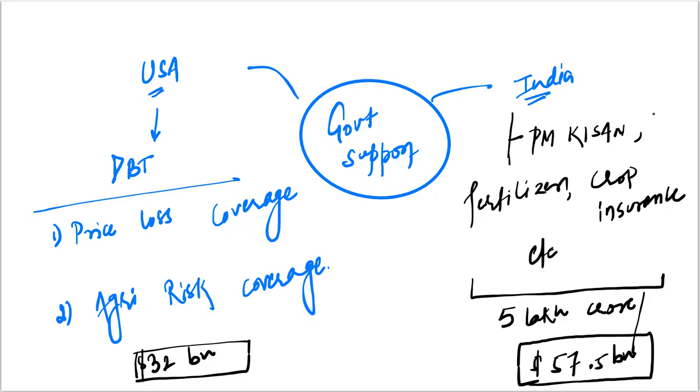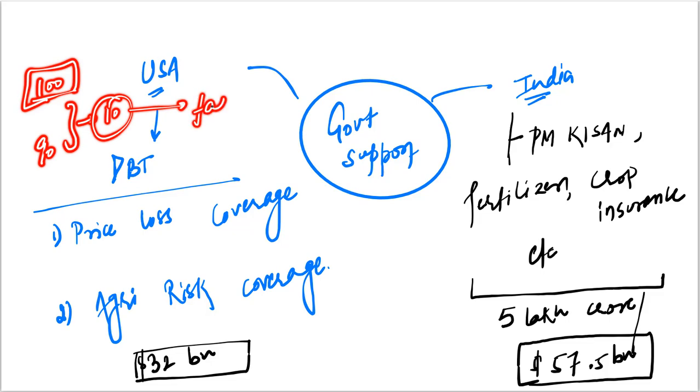The problem is the amount of government support received by the farmers. In case of USA, the farmers receive direct benefit transfer, and majorly these benefits are transferred in two forms. First, price loss coverage. Price loss coverage basically means if there is too much downfall in the price in the market, then the government of US will directly transfer money into the farmer's account. In a very simple sense, let's say the expected price was 100 and now it is 90. So how much is the difference? That is 10 rupees. This will be transferred into the account of the farmer.